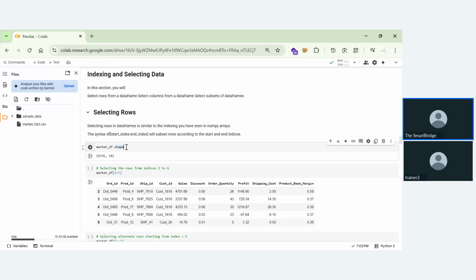So now that our data is loaded, how do we get to know what is a specific part of the data? That is called indexing. How will we get to know what the data is? It's similar to selecting items from a list. If you want to select some items from lists or numpy arrays, we have that, but we'll have some more options, as it is pandas. We'll have options for rows and columns together.